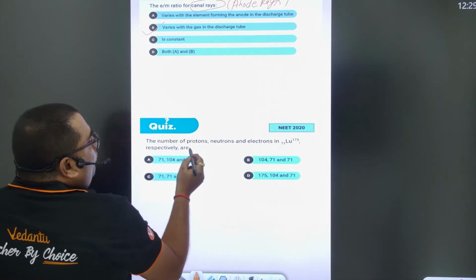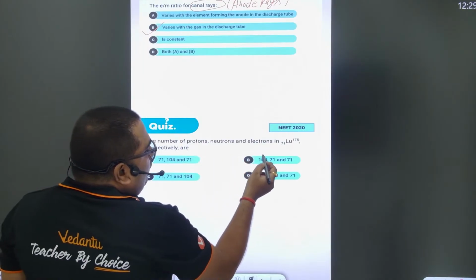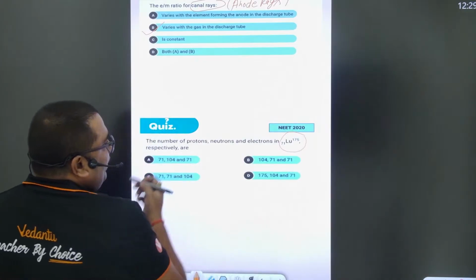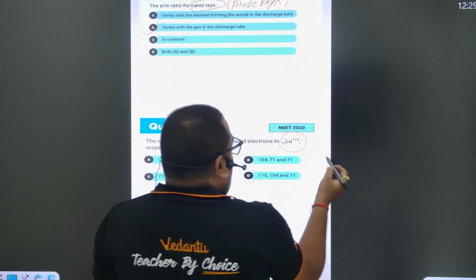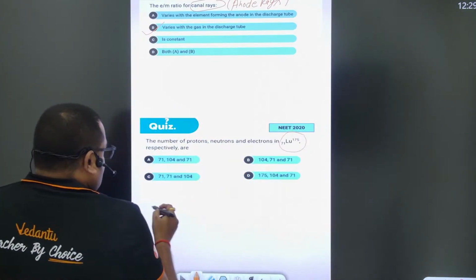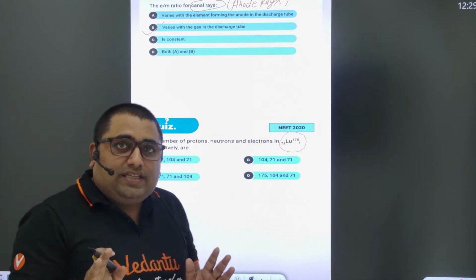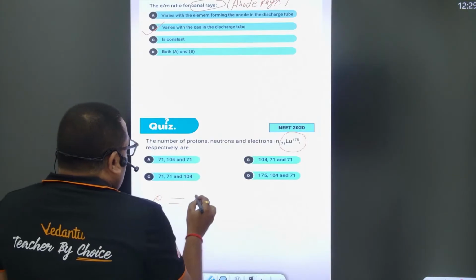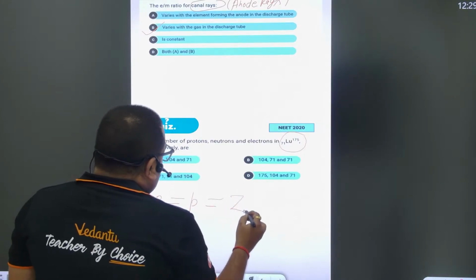Now next question. The number of protons, neutrons and electrons in 71 Lu 175 respectively. So simply use the formula: for any neutral atom, number of electrons is equal to number of protons is equal to atomic number, right?